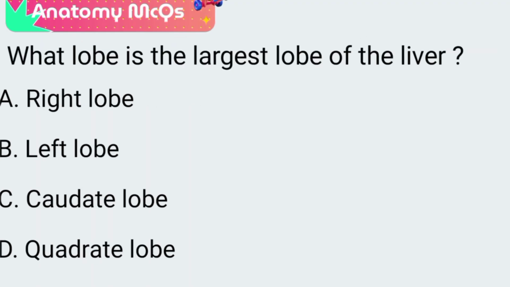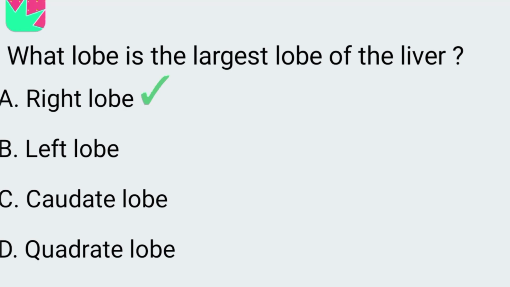Next question. What lobe is the largest lobe of the liver? A. Right lobe, B. Left lobe, C. Caudate lobe, D. Quadrate lobe. The correct answer is option A, right lobe.